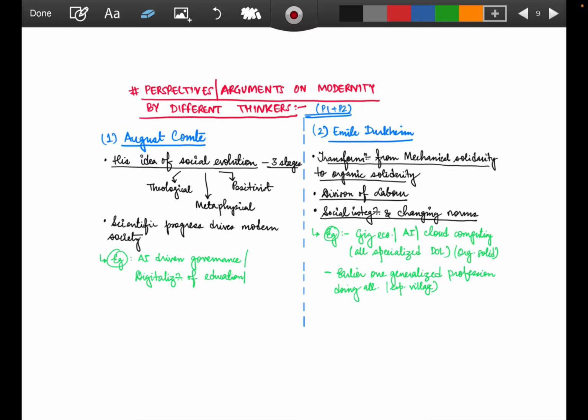So let's start with the first, Auguste Comte. His idea of social evolution talks about three stages: one is theological, one is metaphysical, and one is positivist.